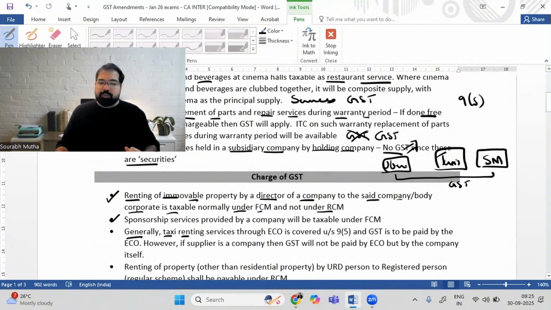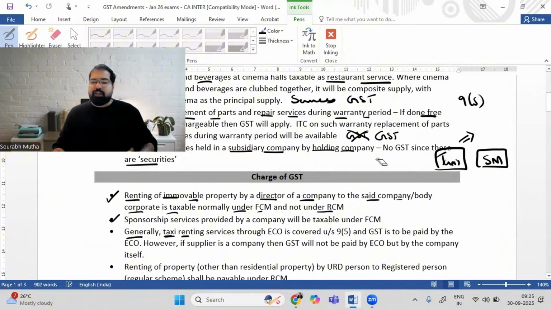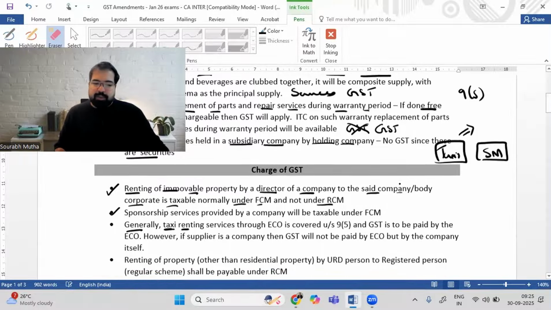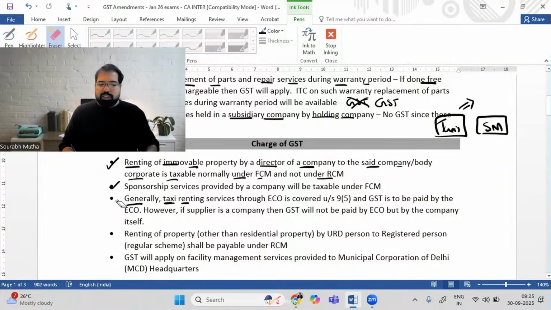Now what is the change? Now, in this case, if from the e-commerce operator you have booked something called taxi renting, then the supplier is liable to pay GST and not the e-commerce operator, but the company itself. So if this taxi renting company is a company, then this company will pay the GST to the government. This is what they mean by this. This is also a small change, but not a very important change. The first two are more important.